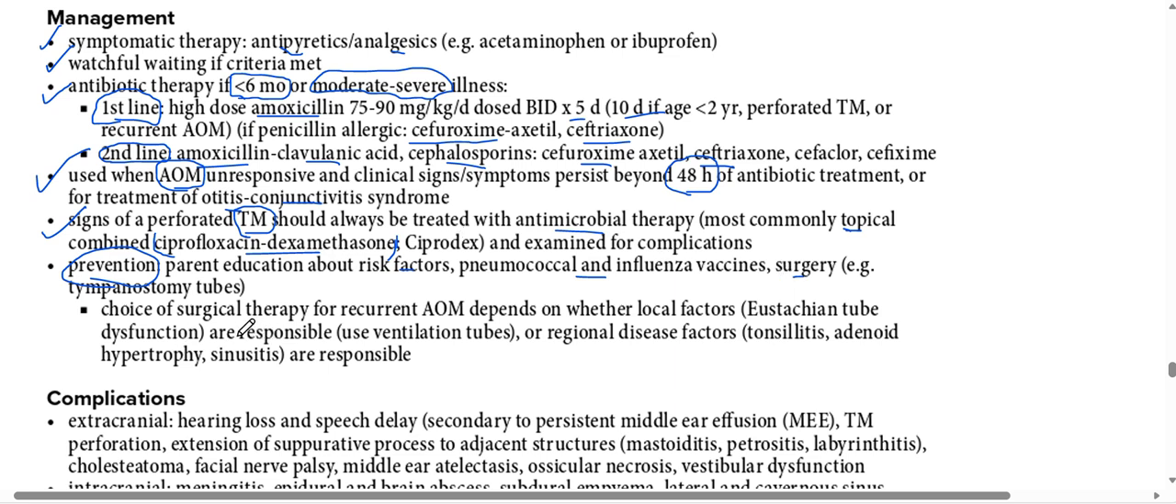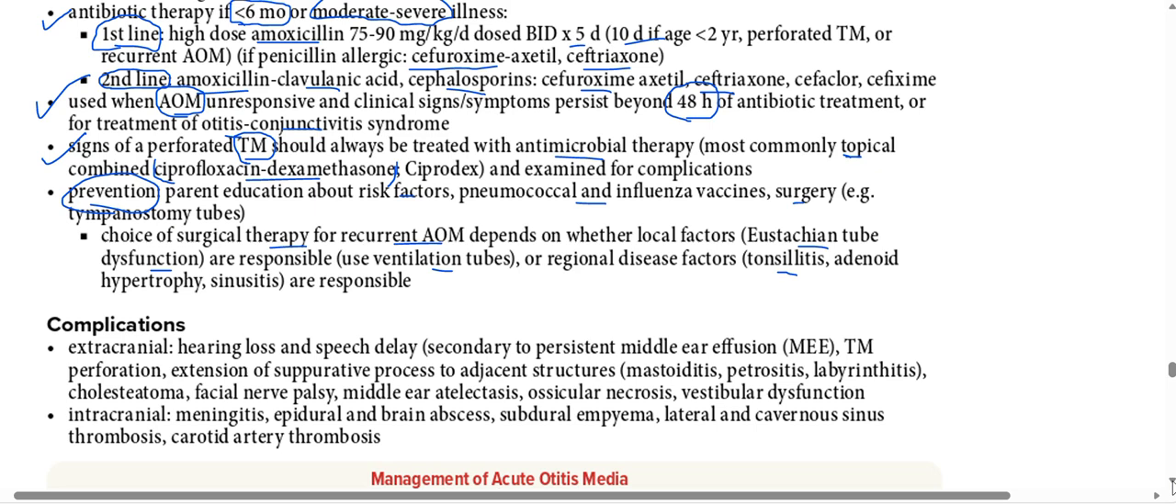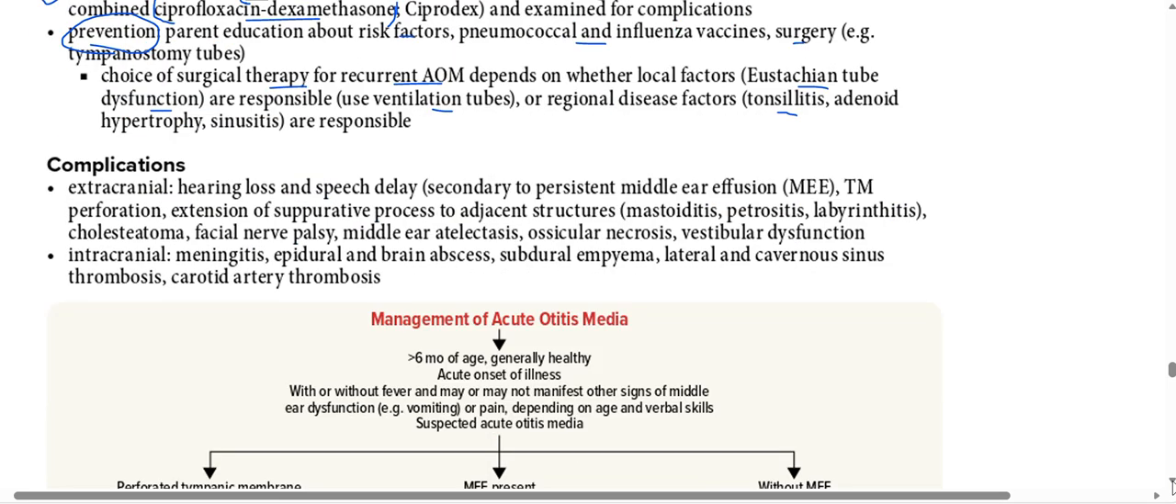Okay, the choice of surgical therapy for recurrent otitis media depends on whether local factors, either eustachian tube dysfunction, are responsible. Use ventilation tubes. Okay, or regional disease factors, tonsillitis, adenoids or sinusitis are responsible. So basically they mean to say that whatever is the risk factor for recurrent acute otitis media, we have to treat that risk factor.